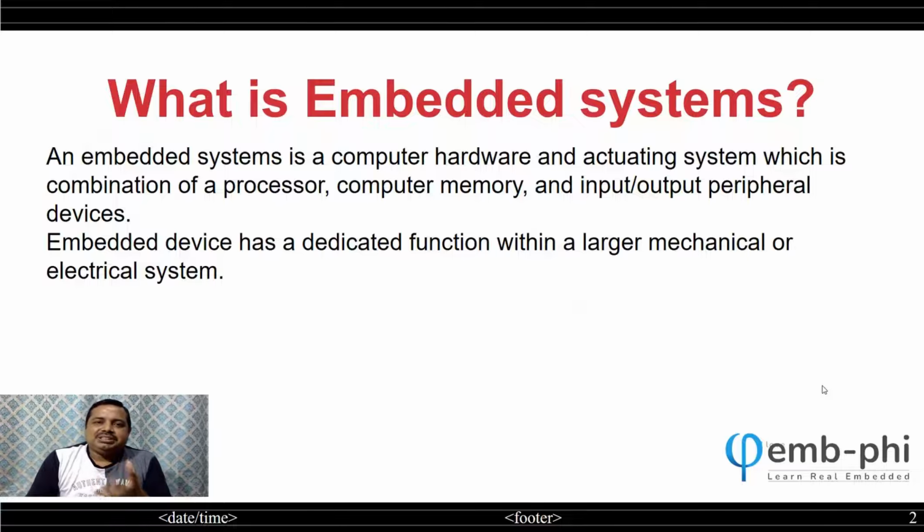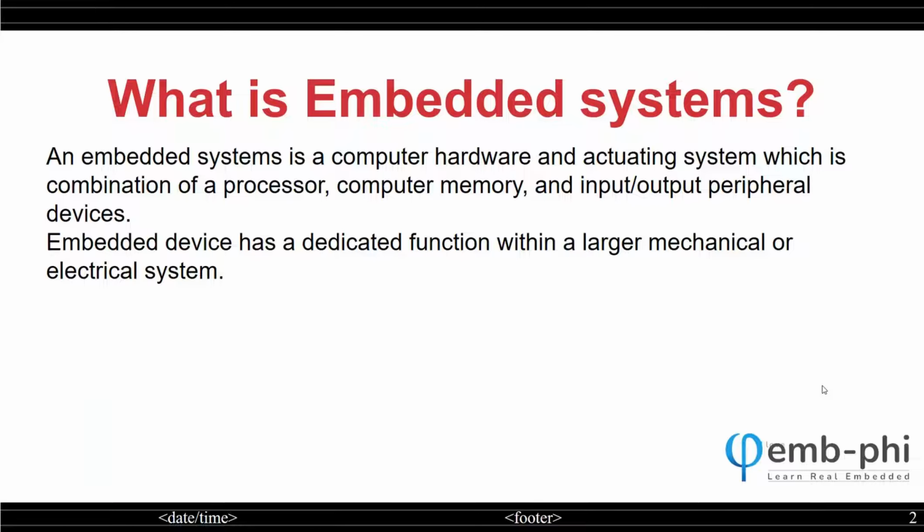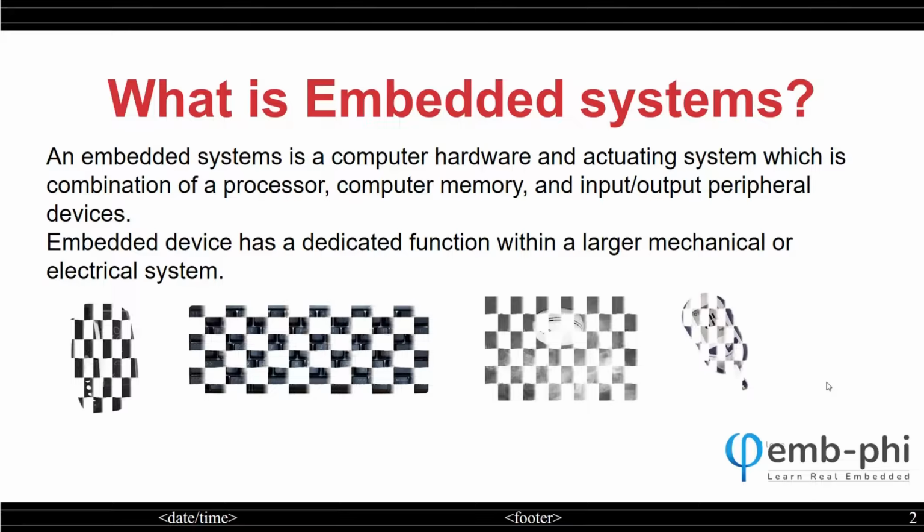Today we will see what an embedded system is. An embedded system is a combination of hardware and software that performs some specific tasks. Many times people ask what an embedded system is. An electronic device that does some dedicated operation is called an embedded system. It includes hardware and software.